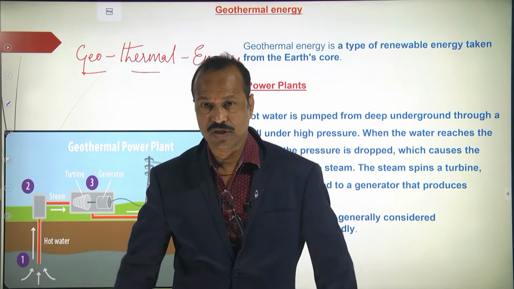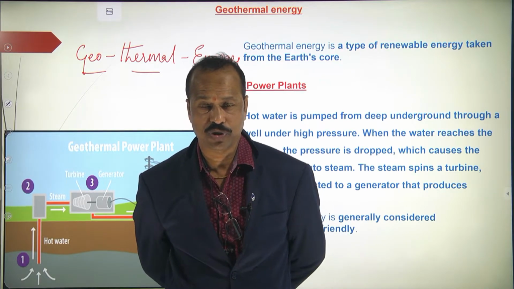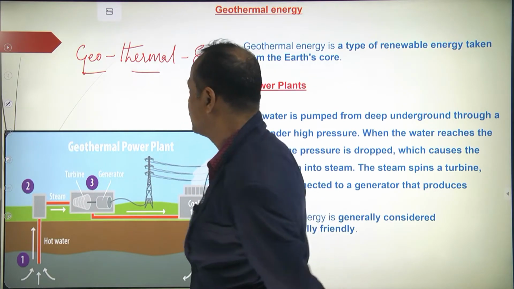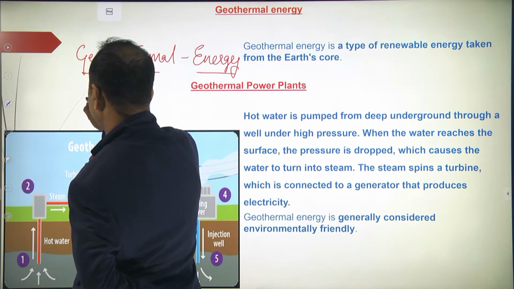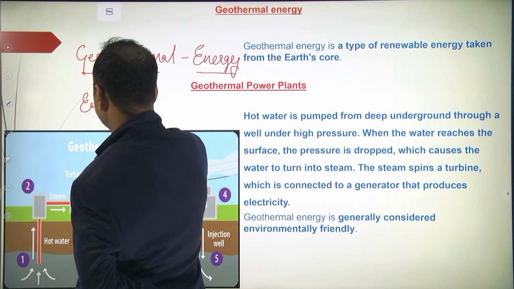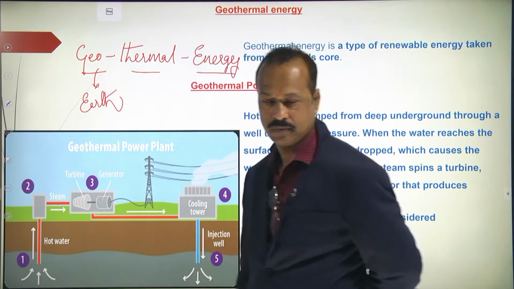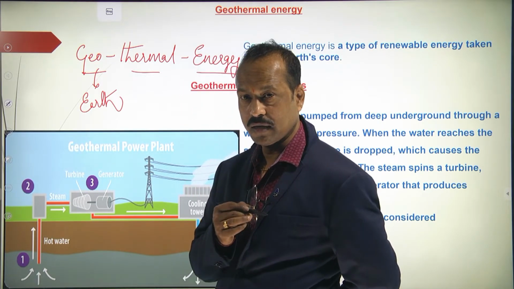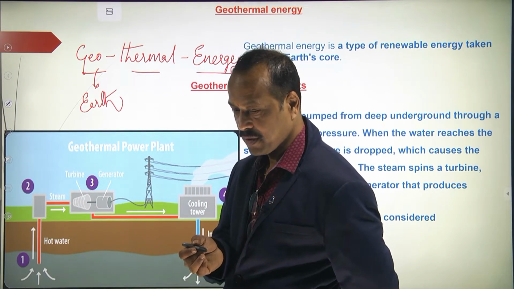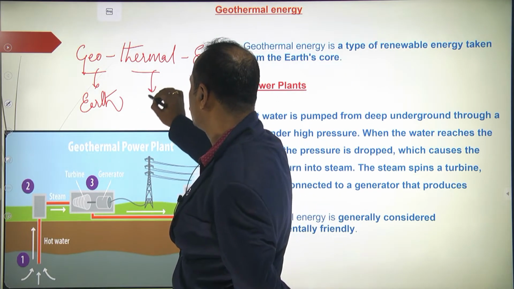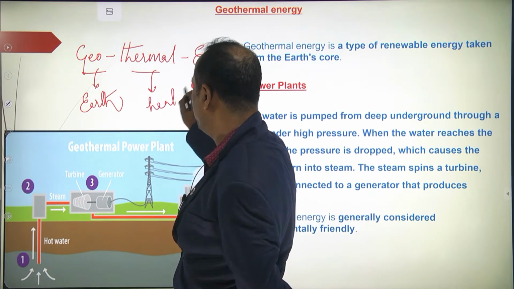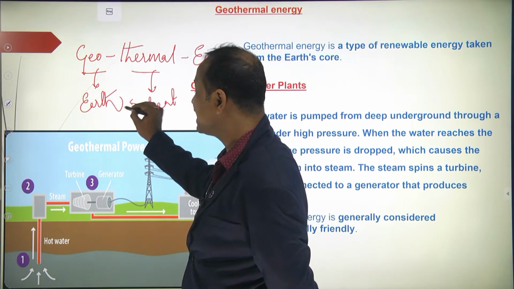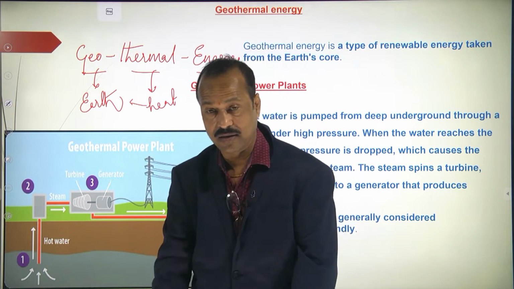Geography. What is geography? Do you have geography in social studies? Geo means earth, we already discussed that. And what is the meaning of thermal? Thermal, thermometer. Thermal means heat. So here it is the heat energy which is present inside the earth, under the earth.